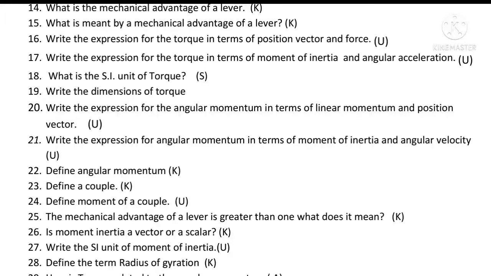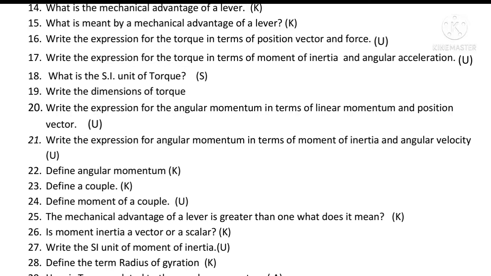Write the expression for the angular momentum in terms of linear momentum and position vector. L is equal to r cross p. Write the expression for angular momentum in terms of moment of inertia and angular velocity. L is equal to I omega.